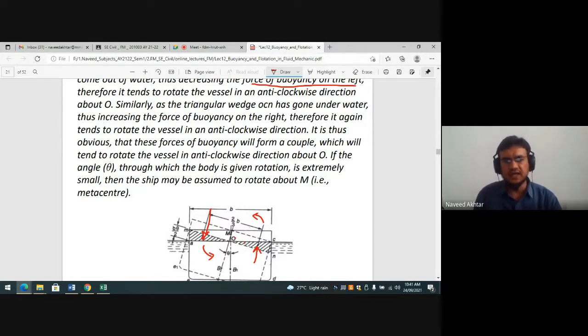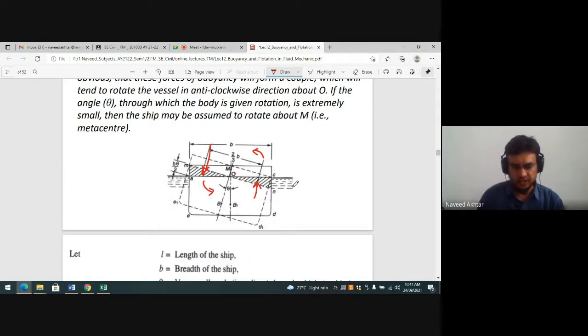If the angle theta through which the body is given rotation is extremely small, the ship may be assumed to rotate about M, that is, the center of oscillation or metacenter.